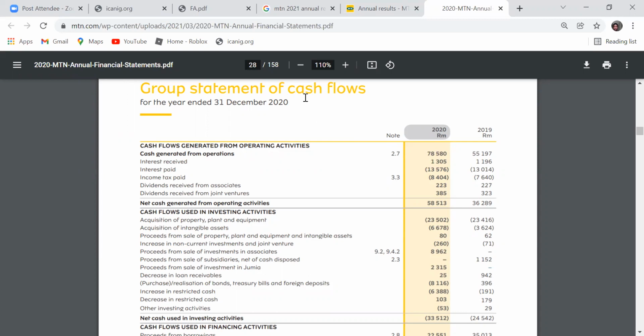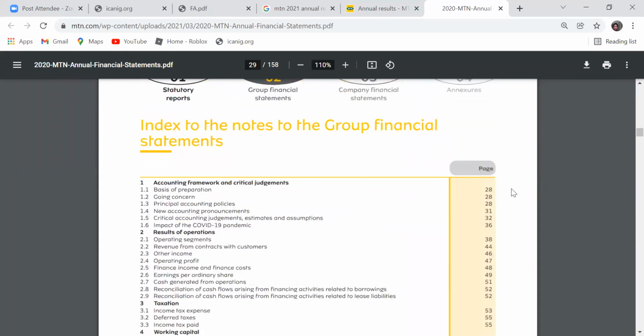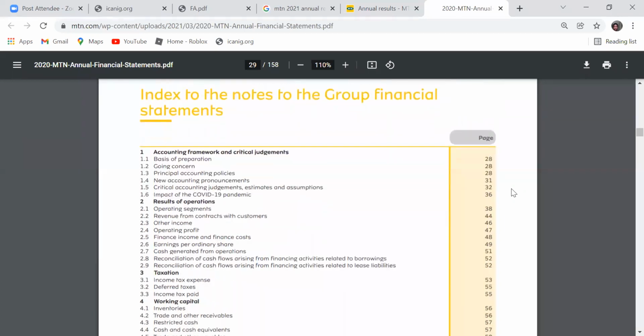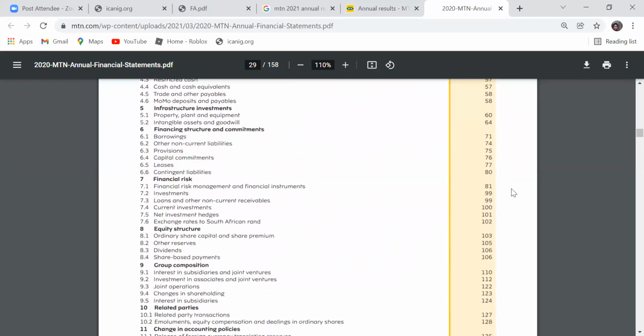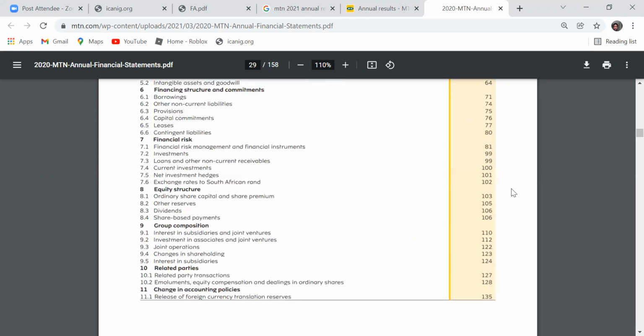But the detail is also available, because for you to have a summary, there must be detail. If you want to know the detail, you go to the note to the account. This is the note to the account, and you can see that it is starting from page 28 to 135.